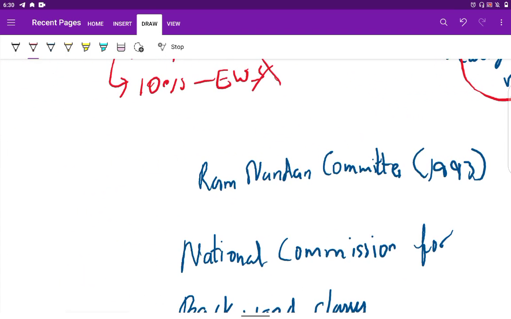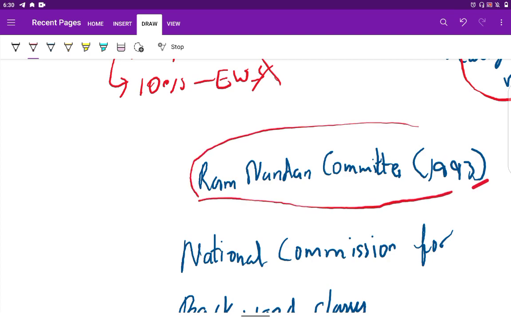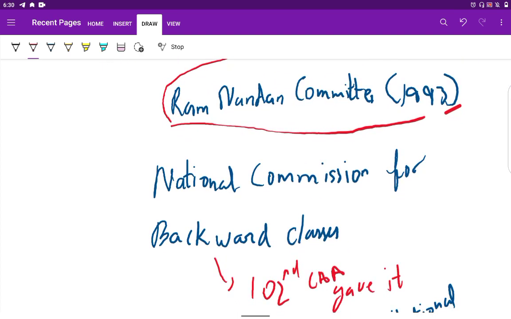Now in 1993 the Ram Nandan Committee was constituted by the central government for checking under-inclusion and over-inclusion of backward communities.